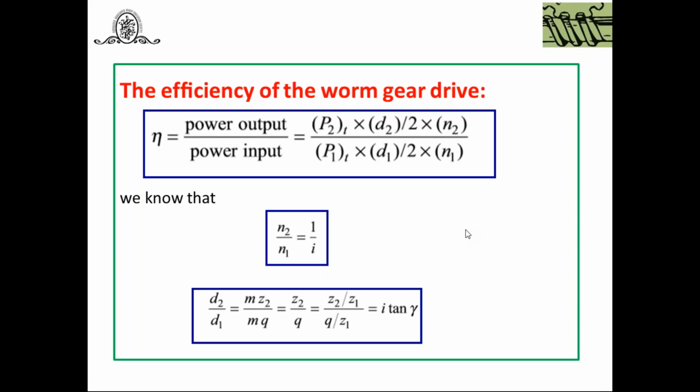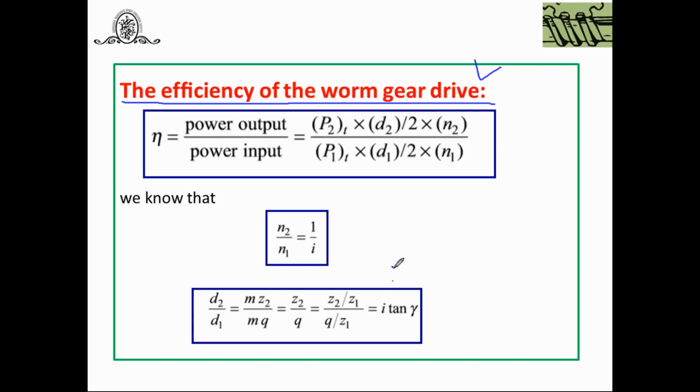Another important point in this topic is the efficiency of the worm gear drive. How to find the efficiency? A question came up: when rubbing velocity is less, why is friction more?